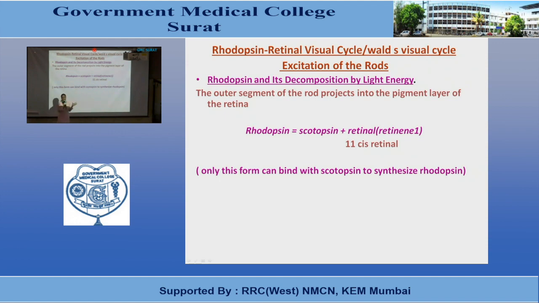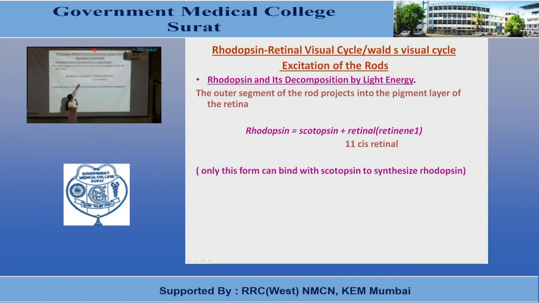Now the functioning of the rhodopsin and photopsin is almost the same, but rhodopsin has been studied more, so this cycle has been described for it, and the same applies for the functioning and activation of cones also. So once the light energy is absorbed by the rhodopsin or photopsin, it begins to decompose, and this process is because of photoactivation of electrons present in the retinal portion of the rhodopsin.